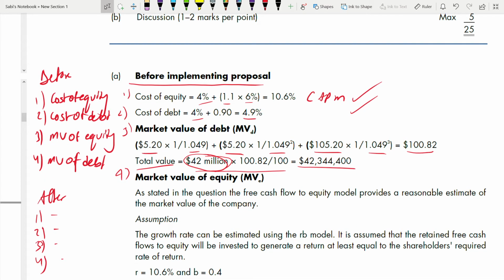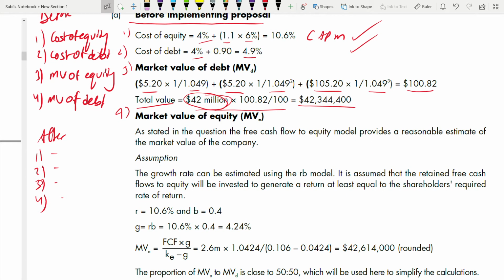Okay. Now coming to the market value of equity. Here lots of formulas are used in this market value of equity. So market value of equity, as stated in the question, the free cash flow to equity model provides a reasonable estimate of the market value of company. This has been given to you in the case study, that free cash flow to equity provides a reasonable estimate of the market value. So that means you can use free cash flow to equity. Wherever you can, you have to make assumptions. They told you, state your assumptions.